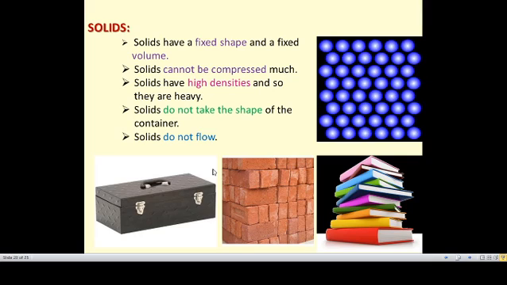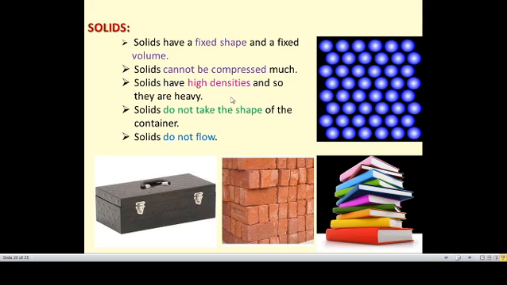They have fixed shape and fixed volume. You can see that particles in the solids are arranged together. That means they are tightly packed, and it will have fixed shape and fixed volume. So you can see here that the metal box has fixed shape. So solids have fixed shape and fixed volume. They cannot be compressed much. We cannot compress it into lesser size because they are in a very fixed shape.